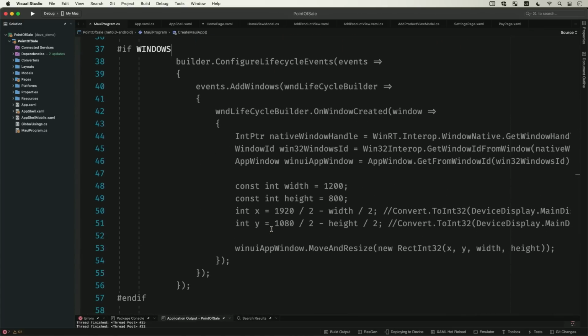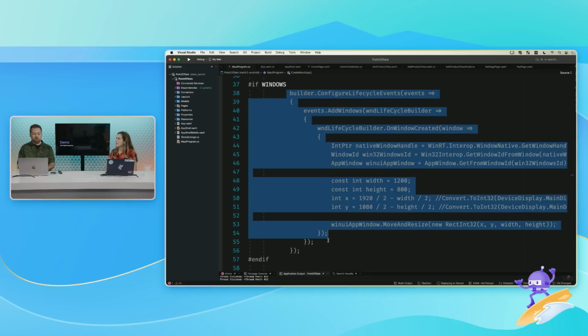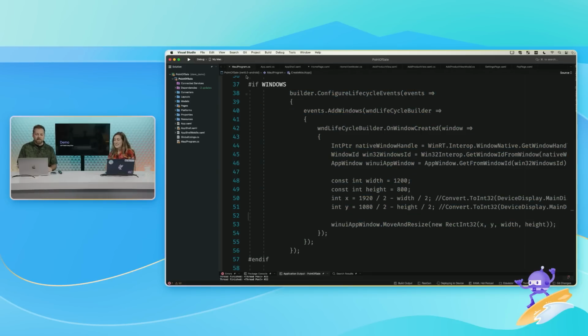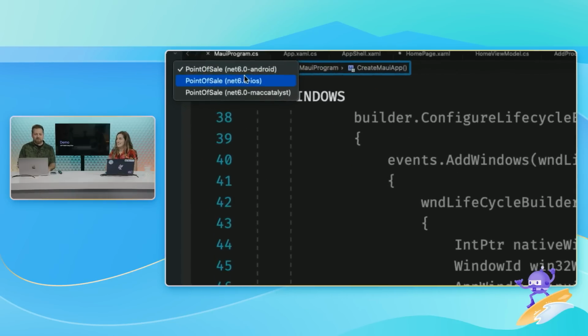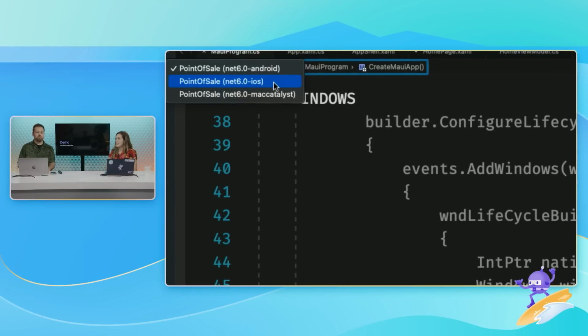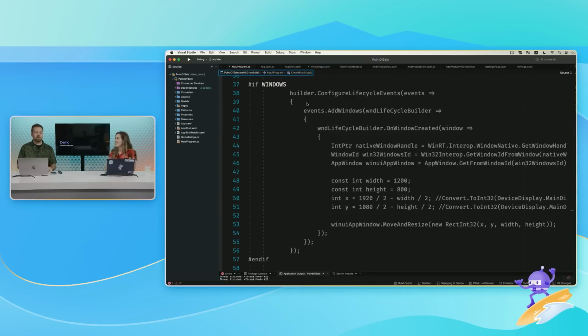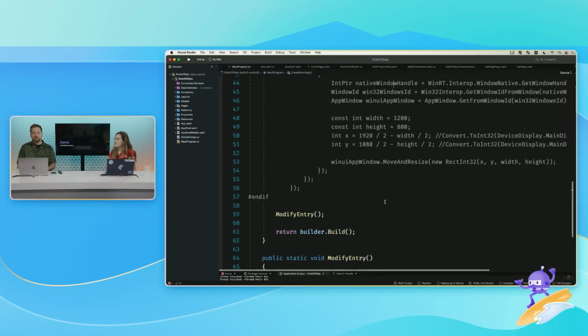You showed those platform folders earlier. In many cases, I like to just go ahead and use the #ifdefs, these compiler directives, to put some code in here to do what I needed to do. And you didn't even know I did this. But when you open up that Windows app, it sizes itself and centers itself on the screen. And this is the Windows-specific code that does this right here. So it looks like it's commented out because I'm currently on Android. This is the TFM, Target Framework Moniker, platform picker. And I don't have Windows as an option because guess what? I'm running on a Mac. You're on a Mac. So it'll be colorful on your computer. It will be. So there's that.